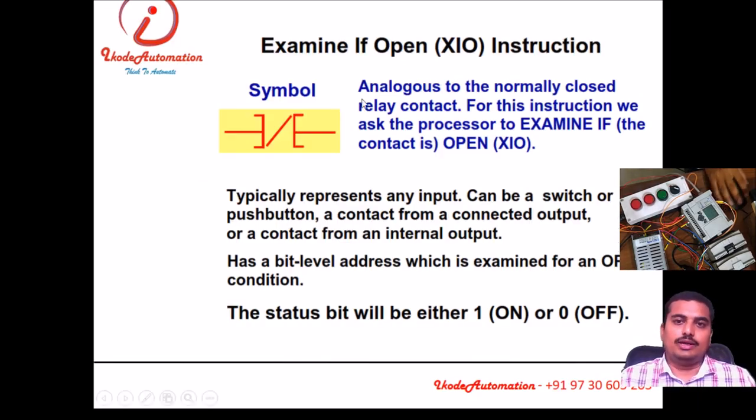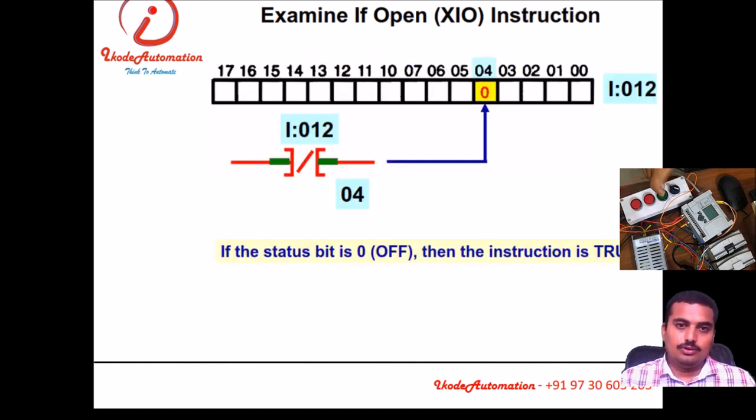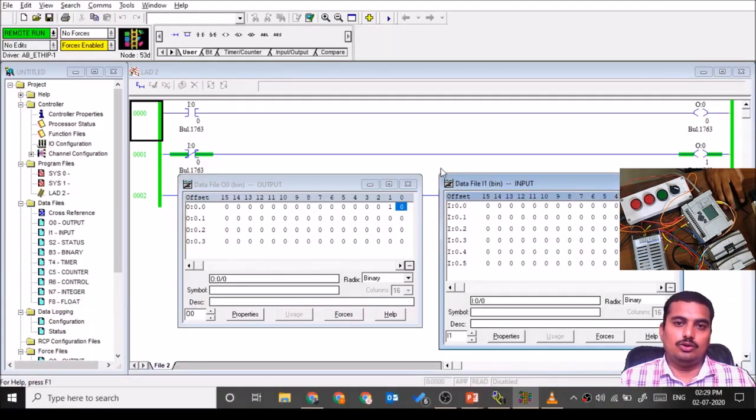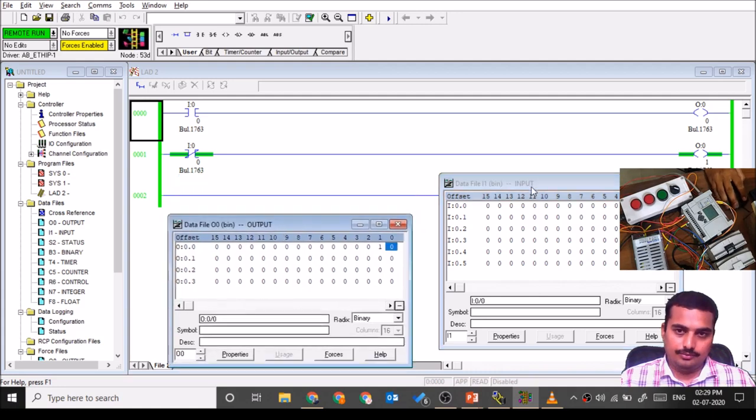Then XIO, examine if open. It will examine for the open condition. If it is open, then it will conduct. If the status is 0, it will conduct. If the status is 1, it will not conduct. It is equivalent to the normally closed contact of a relay.